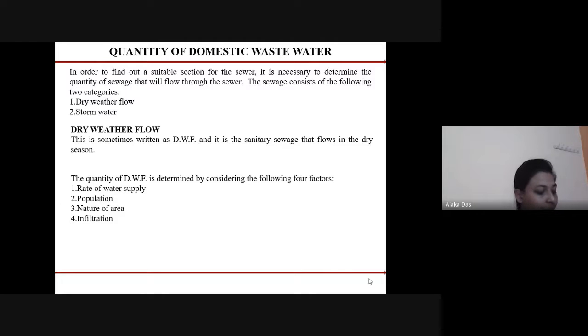And the infiltration includes the subsoil water that percolates into the sewer through the defective joints or the cracks. The joints may be defective due to poor materials or inferior workmanship. The cracks in the sewer may be formed due to careless handling during conveyance. So infiltration is that portion of water that percolates into the sewer through the defective joints or cracks, so that should also be considered.